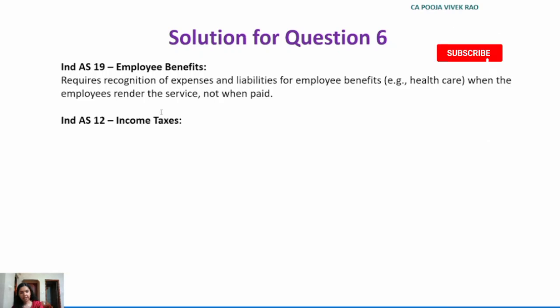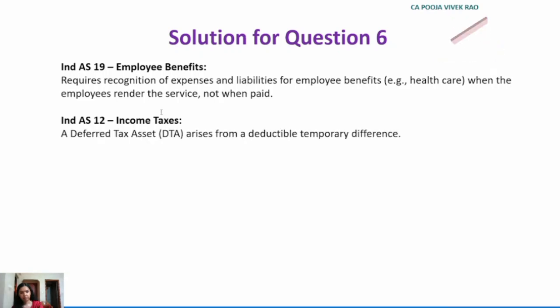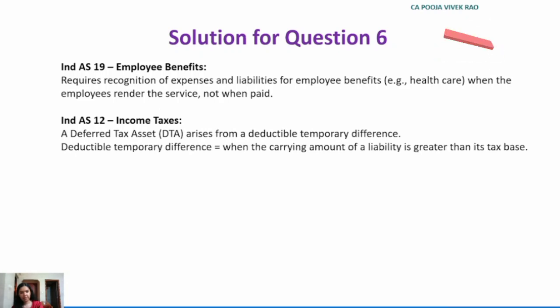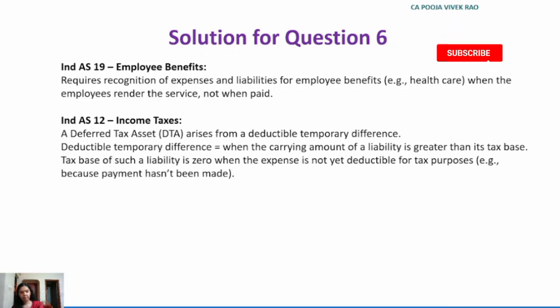A deferred tax asset arises from a deductible temporary difference. Deductible temporary difference is when the carrying amount of the liability is greater than its tax base. And tax base of such a liability is zero when the expense is not yet deductible for tax purposes. Example, when the payment has not yet been made.